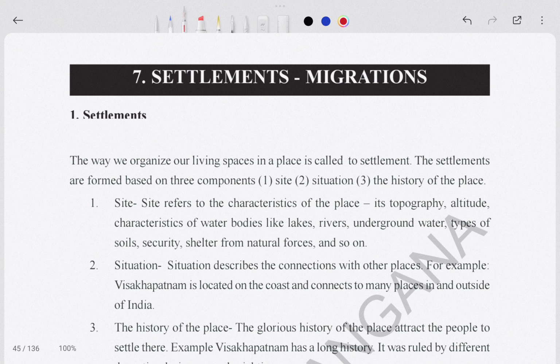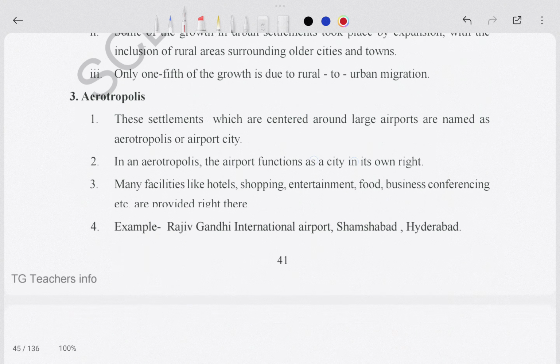So today we are going to talk about our social studies Telangana State Board class 10th chapter 7, Settlement and Migration. Okay, so in the previous video we saw all the important questions, and in today's video also we are going to see all the important and repeating questions. So here are the notes, and let's see this one.